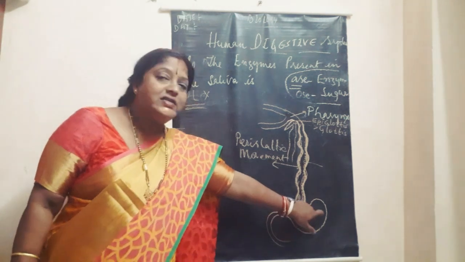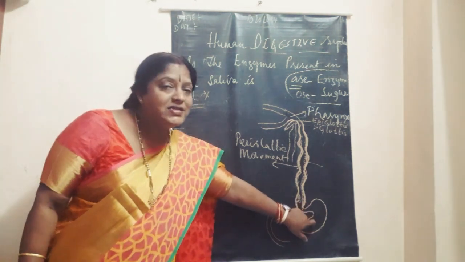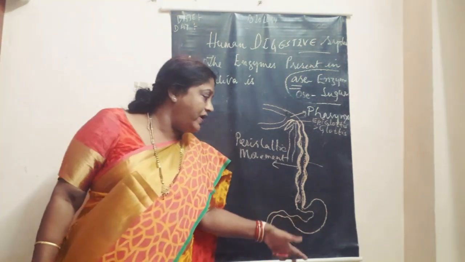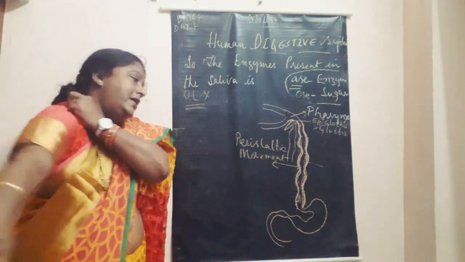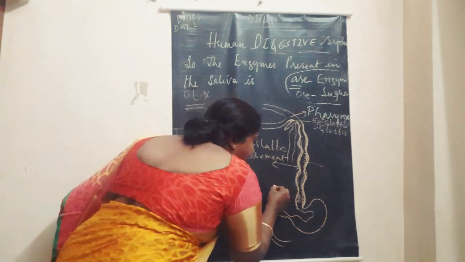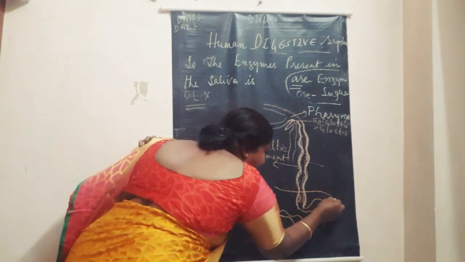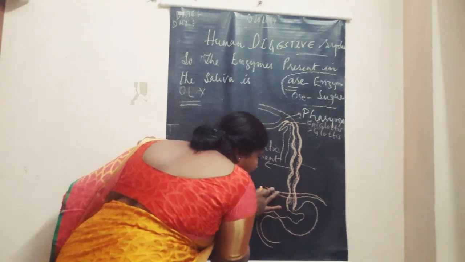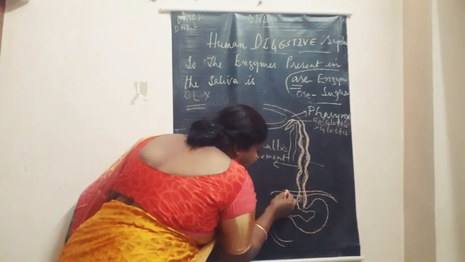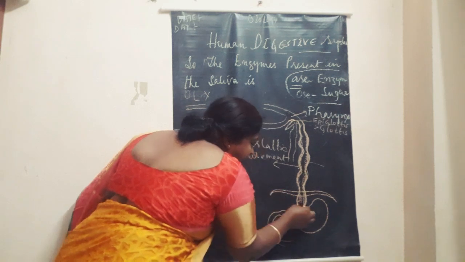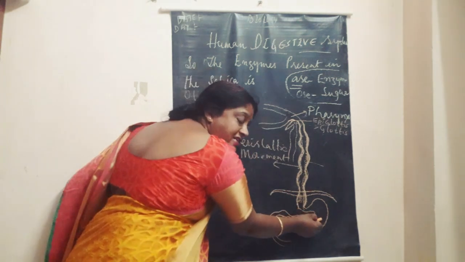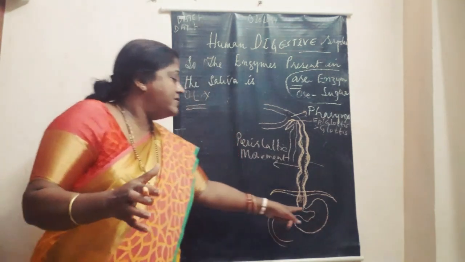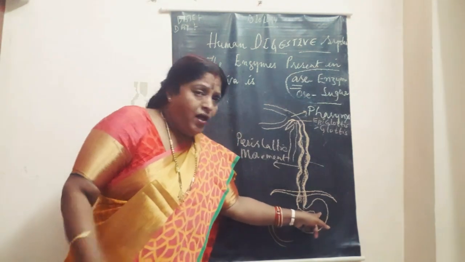Stomach is a J-shaped distensible organ present on the left side of the body just below the diaphragm. So there is a diaphragm here like this. This is the diaphragm, children. Just below the diaphragm there is a J-shaped distensible organ, it can stretch, called the stomach.